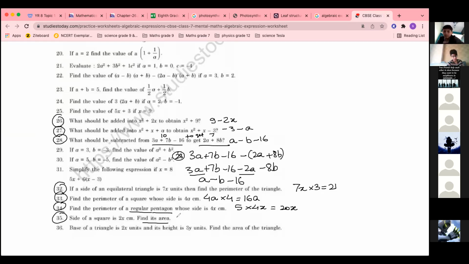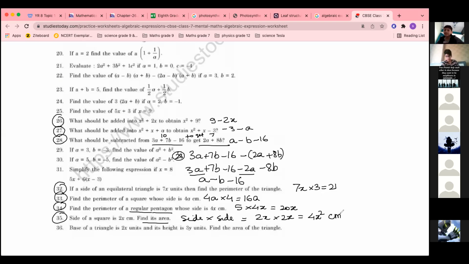Side of a square is 2x. Only one side of the square is given. Yes, side of the square is the same. Square is all same sided. Ma'am, 4x. Correct. It is side into side. Area of the square is side into side, which is equal to not 4x, na? 2x into 2x. How much is that? Ma'am, 2x into 2x, 4x square.